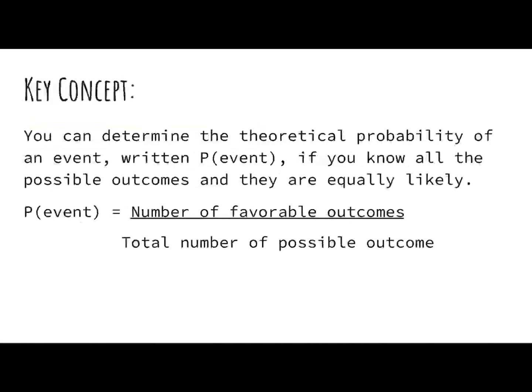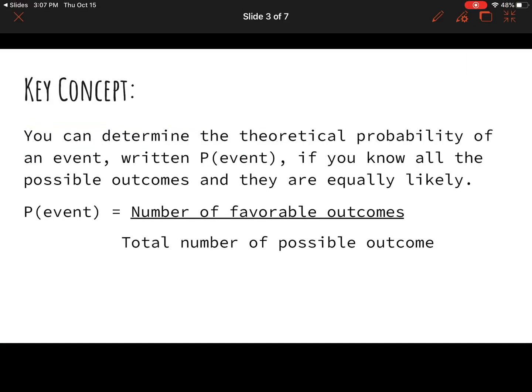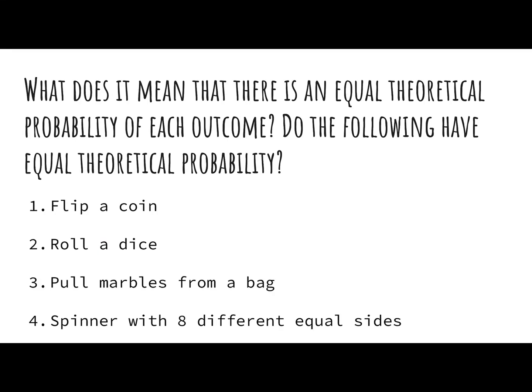All right, so our key concept. Our key concept is we can determine the theoretical probability of an event, written as P of event, if you know all the possible outcomes and they are equally likely. So this is our first formula for this chapter here. The probability of an event is equal to the number of favorable outcomes divided by the total number of possible outcomes. This is going to be a definition you guys really need to get down in your notes. We're going to be using it a lot.